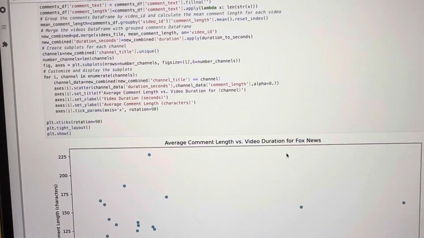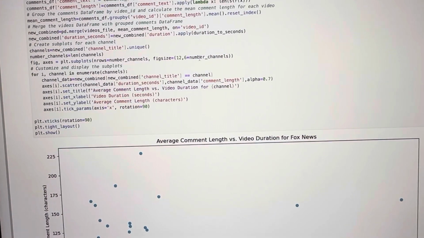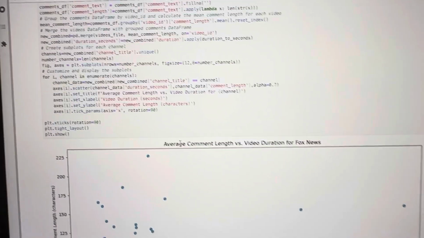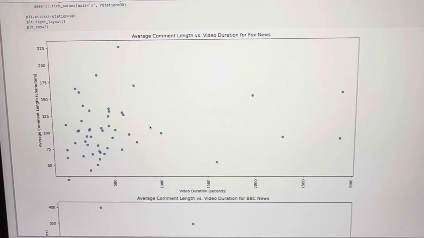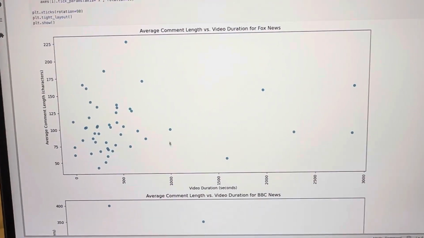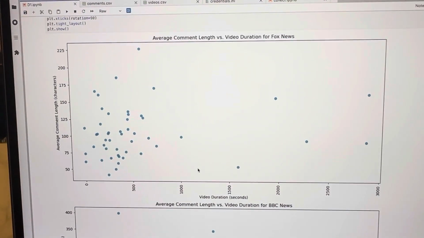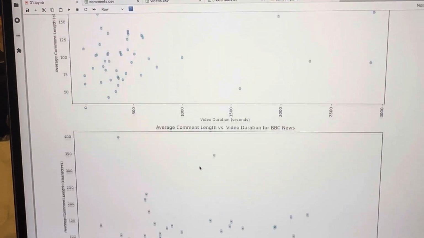ChatGPT suggested multiplying by the number of channels, which would separate it out in a way that would be easier to see. So I did that, and here you can see the scatter plots.